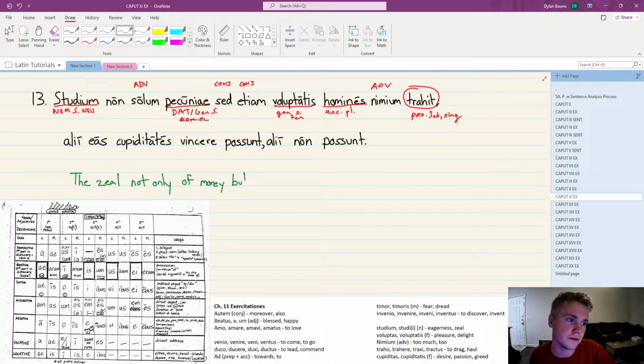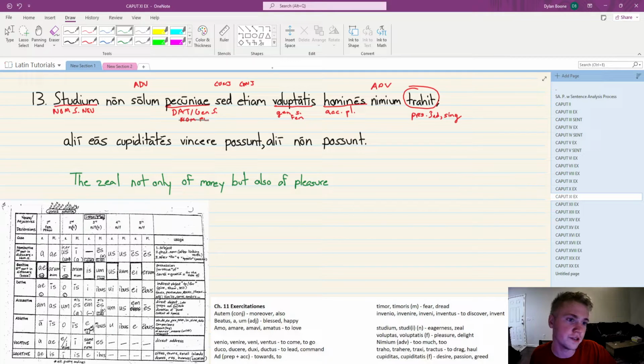But also, but even, but also, voluptatis. This is definitely genitive. So I think it reinforces our choice here because we have parallel construction with the not only but also. But also voluptatis, the desire, right? Of pleasure.